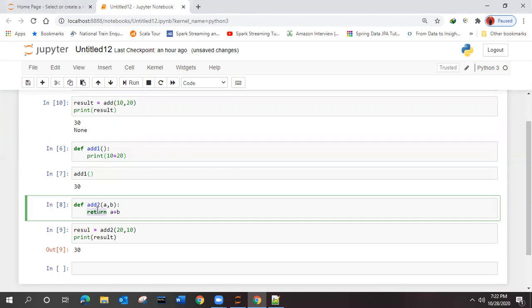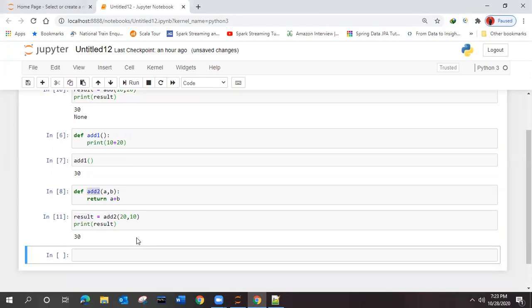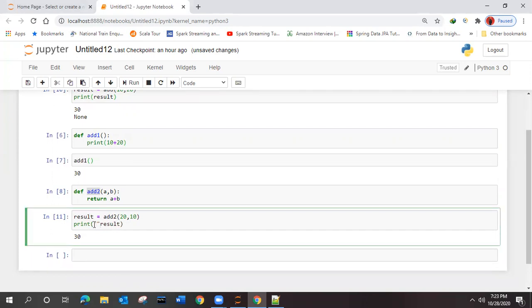We'll come to this add_two. Here it is not printing anything. It is returning the value to add_two. So add_two with 20 and 10. Whenever you are passing, it will return you the output, and that output will be stored over here in the result value, and you can print it. You can see here the result is 30 from the print statement. You need to cross verify whether this result is from here or from here, right?